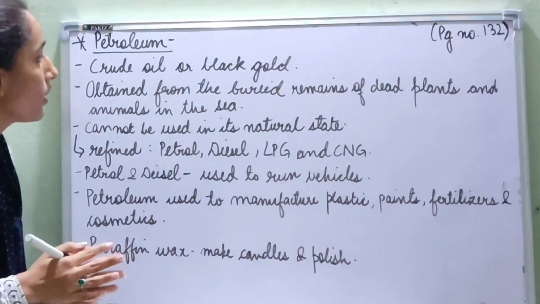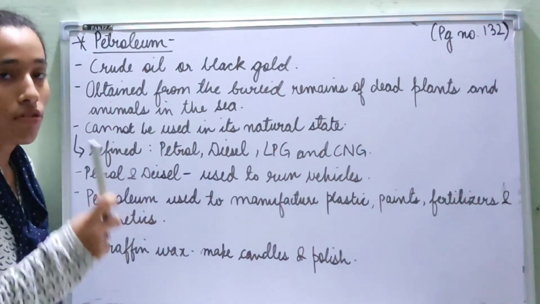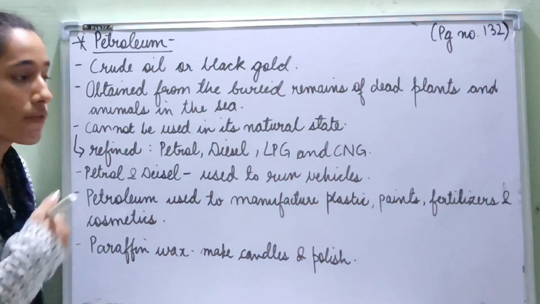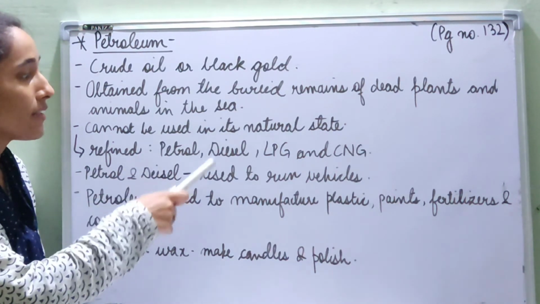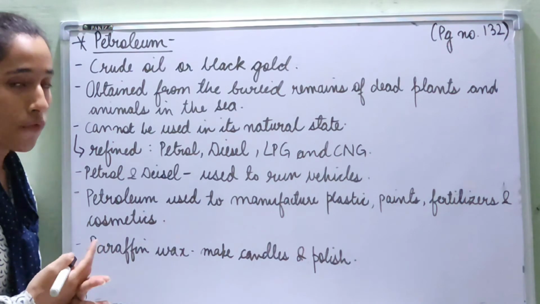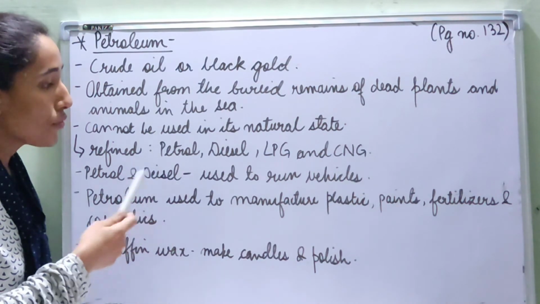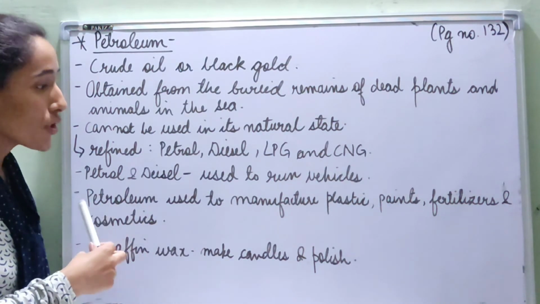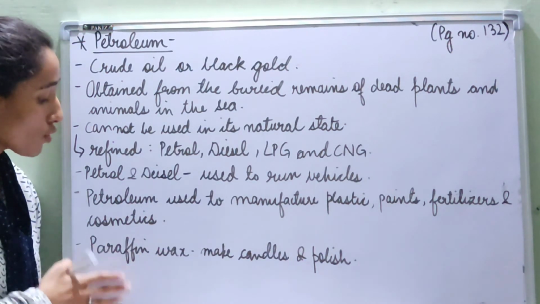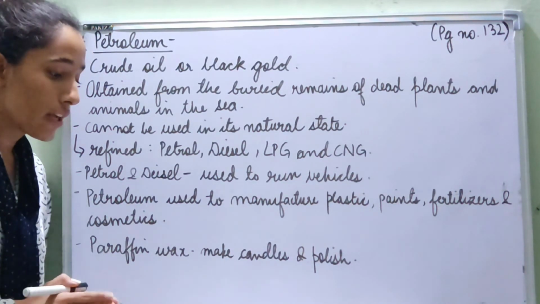So what we learned about petroleum today is that it is also known as crude oil or black gold, and it is obtained from the buried remains of dead plants and animals from within the sea, and it cannot be used in its natural state, so we refine it, and when it is refined we get petrol, diesel, LPG and CNG. Then we learned about the uses of these things that we get from petroleum. So petrol and diesel are used to run vehicles, and petroleum is also used to manufacture plastic, paints, fertilizers and cosmetics, and also it gives us paraffin wax, which is used to make candles and polish. Now that is all for today.